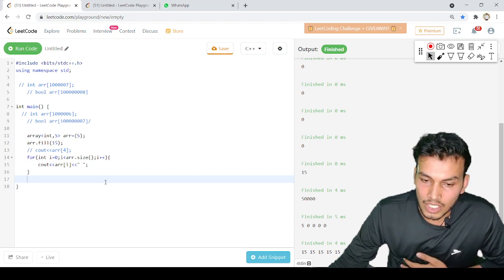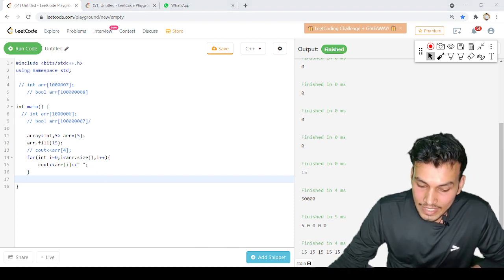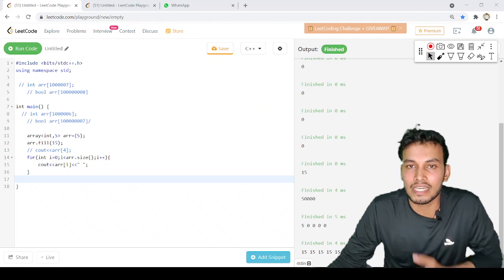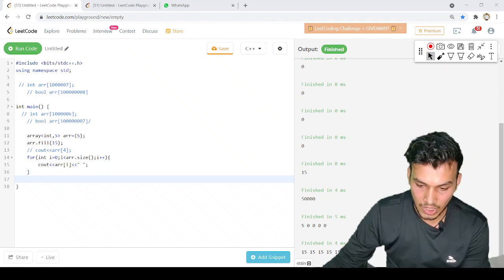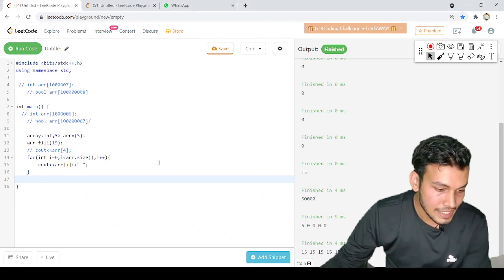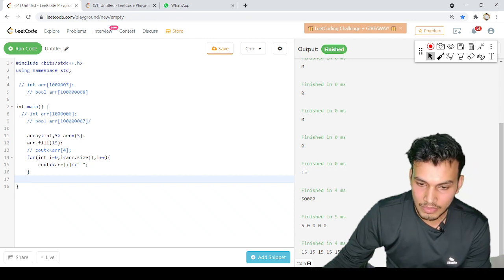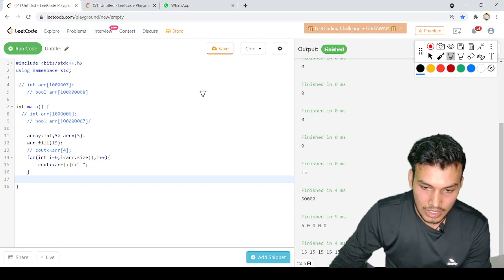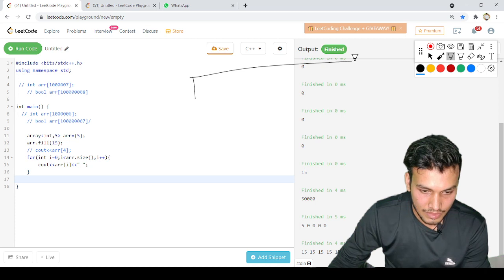So we have something called pointers in C++. With the help of pointers, if you want to iterate, let me just tell you something. Let's say we have an array.